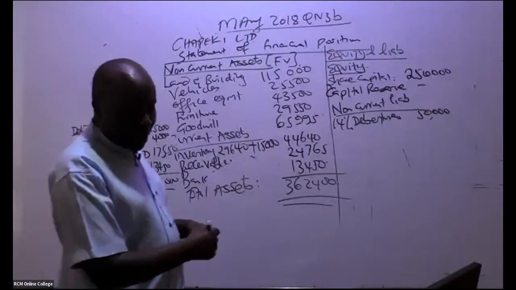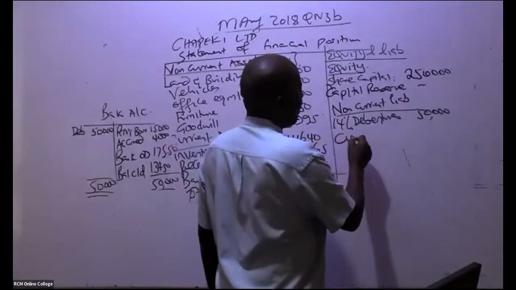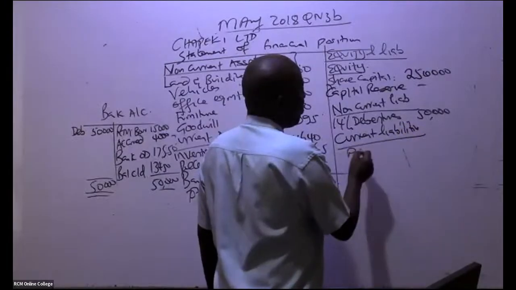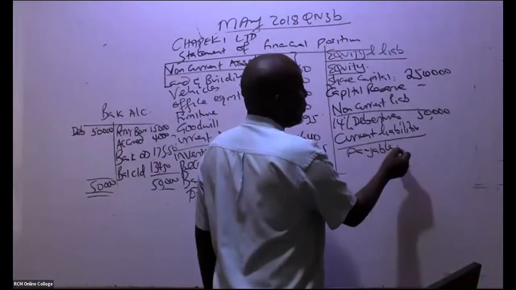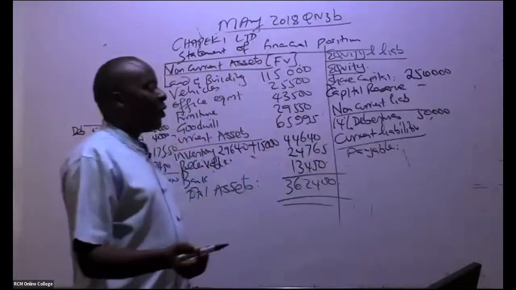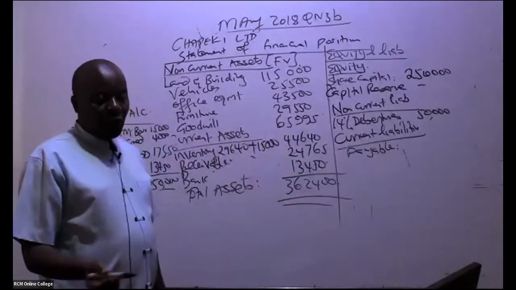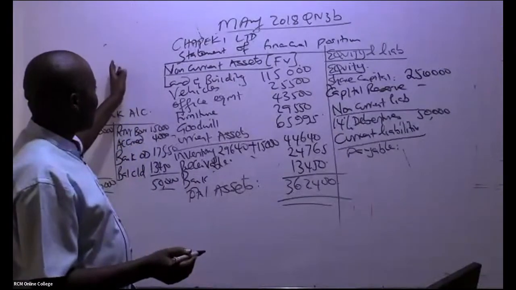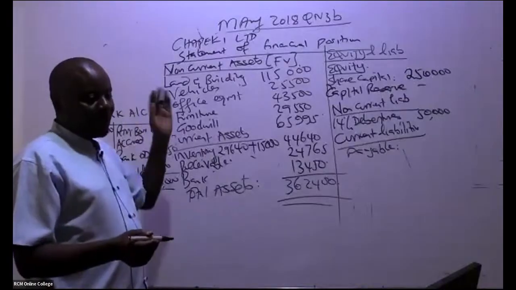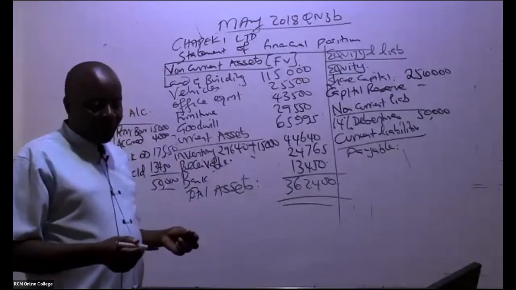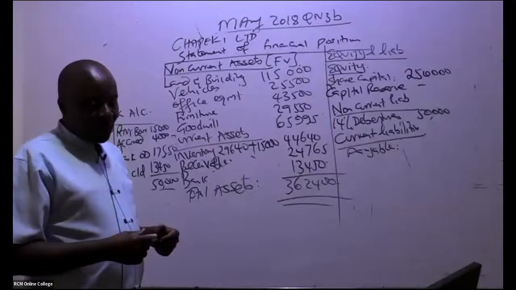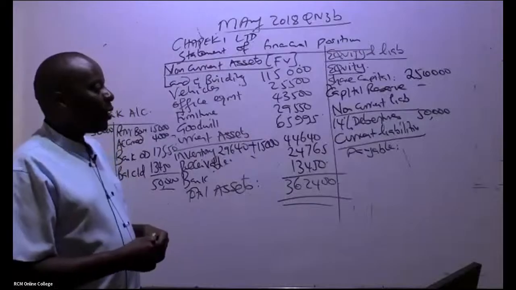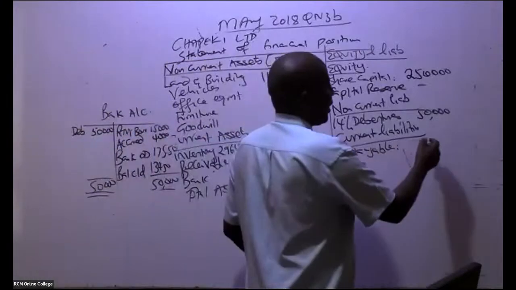And then we go to current liabilities. It's only the payable, because remember, in this case the overdraft was paid. So it's only the accounts payable that we have already been able to handle in this business purchase account. Is there somebody who can remember the payable amount? 62,400. And that is it.